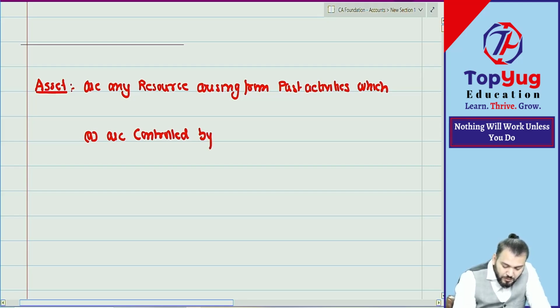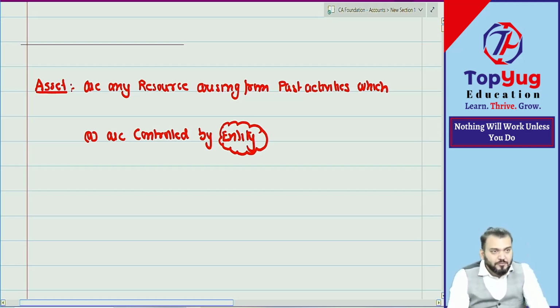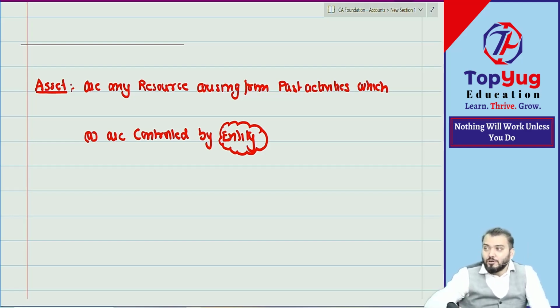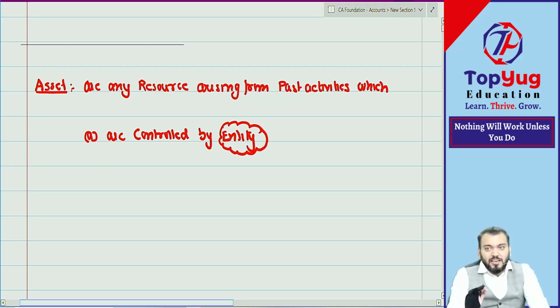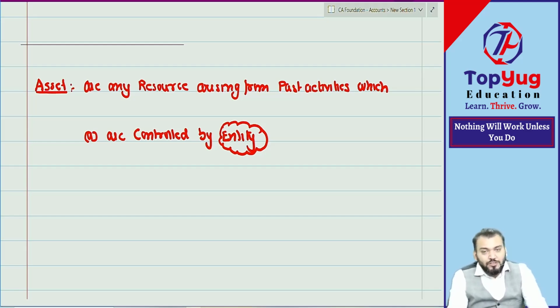Any resource arising from past activity, which, point number A, are controlled by the entity. Entity here means the business, as in the separate entity concept, so entity means other than the owner. Are controlled by the entity means that the resource is under the control of the entity. Any asset under our ownership, we will have control over it. But any asset which is not under our ownership, in that also we may have control. Means the word control is wider than ownership.